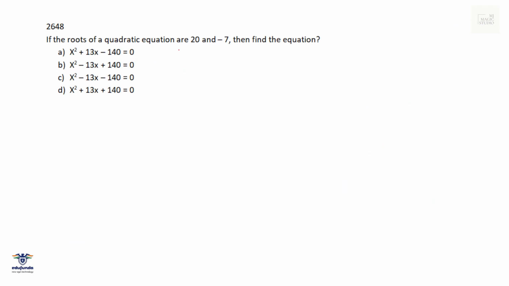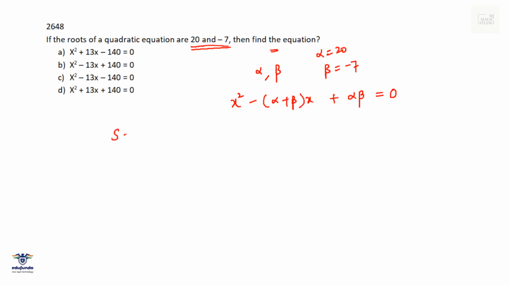If the roots of a quadratic equation are 20 and minus 7, then find the equation. We know the drill to find a quadratic equation. If the roots are alpha and beta, then the quadratic equation is given by x square minus sum of roots into x plus product of roots equals to 0. So here alpha is 20 and beta is minus 7. Sum of roots, that is alpha plus beta, is 20 minus 7, that is 13. And product of roots, that is alpha into beta, that is 20 into minus 7, is minus 140.